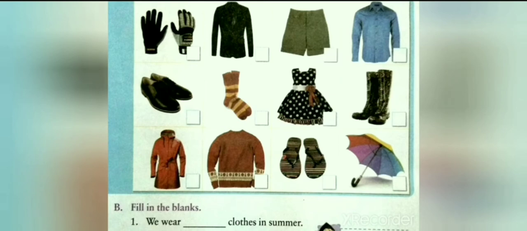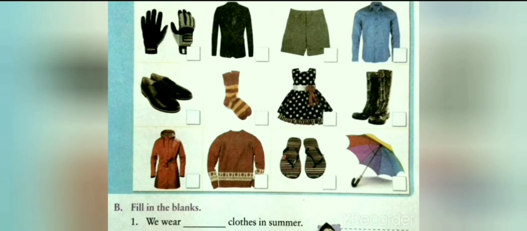The fourth picture is the picture of a shirt, and shirts are worn in the summer season. So we will write S in the space given. The fifth picture is a picture of shoes, and shoes we wear in the summer season. So we will write S in the space given. Next picture is a picture of socks, and socks we wear in the winter season. So we will write W in the space given.